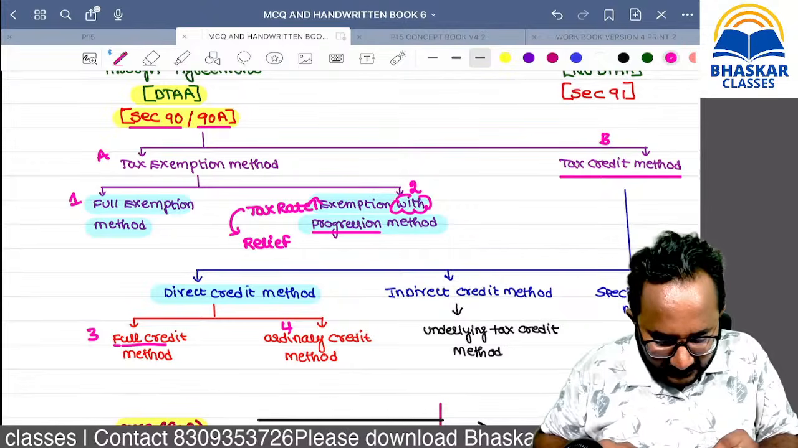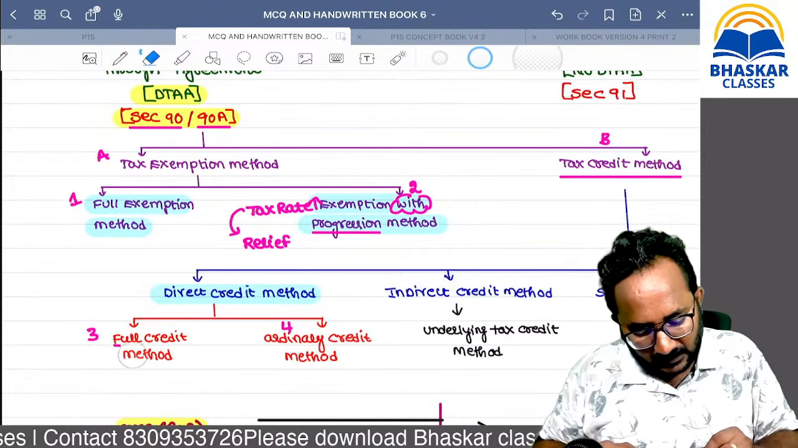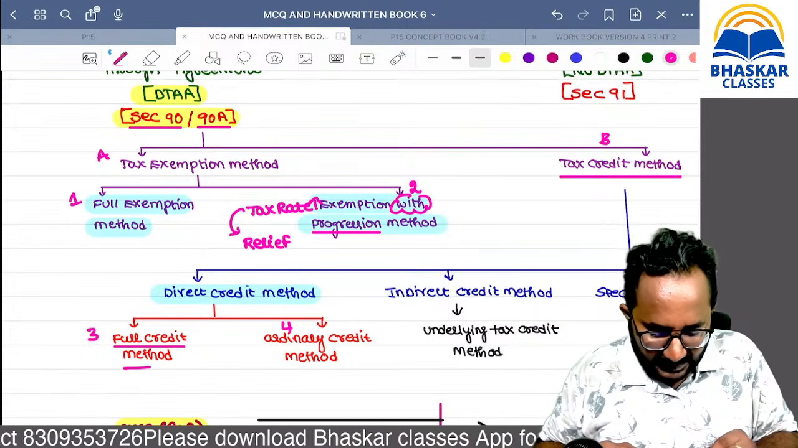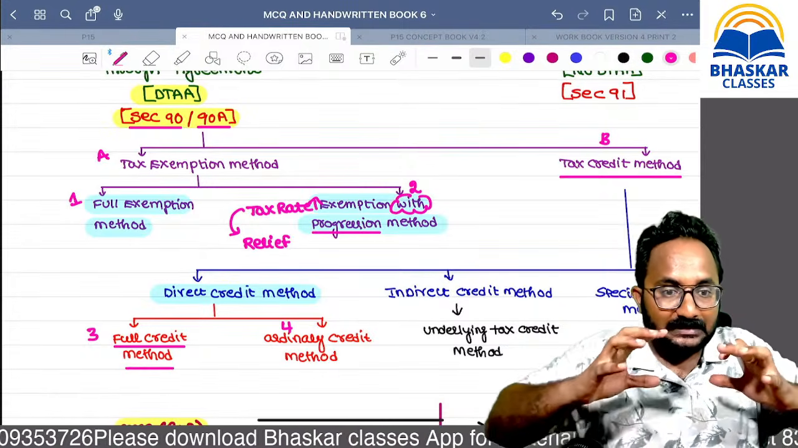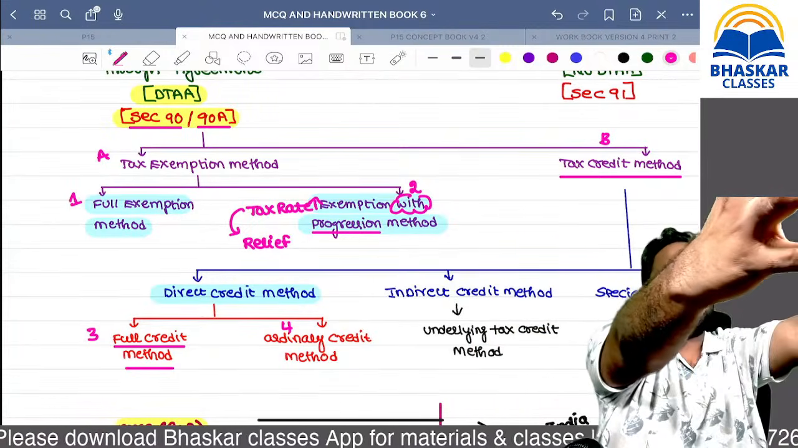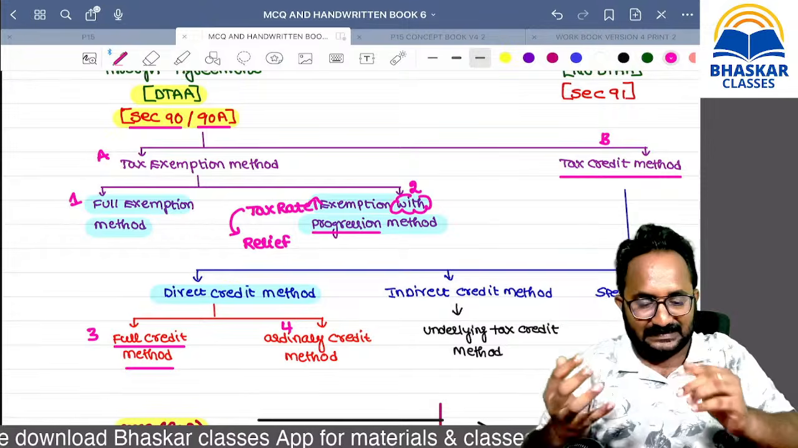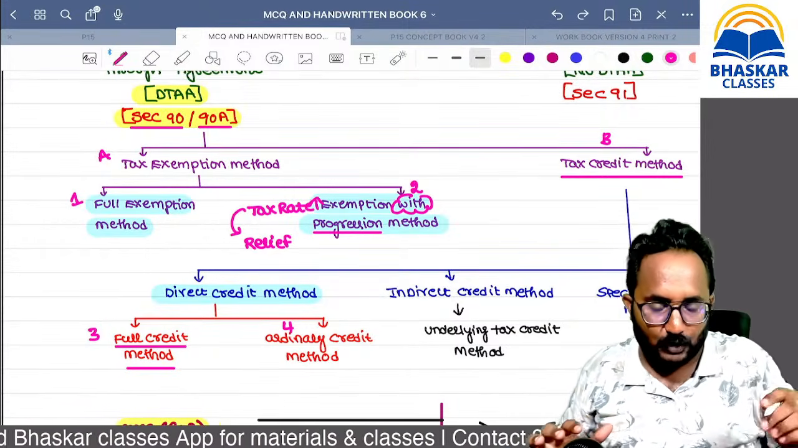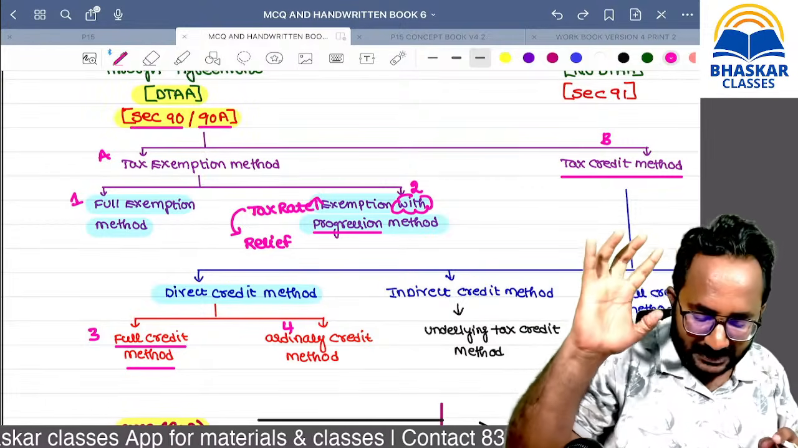Full credit means, for example, Mr. A: whatever amount of tax you paid in the foreign country, that entire amount you can take as a credit. That is full credit. There is no restriction on the amount of credit we can get here.